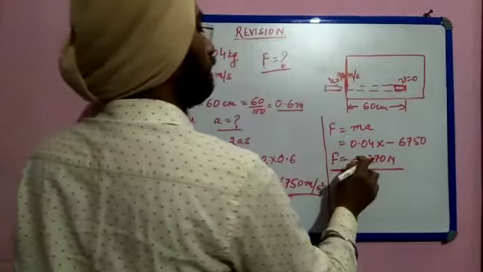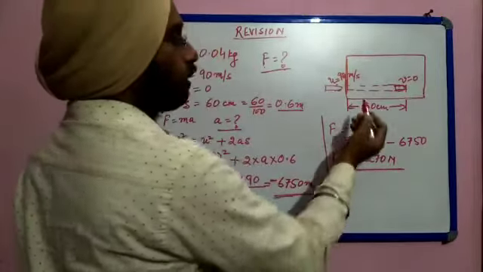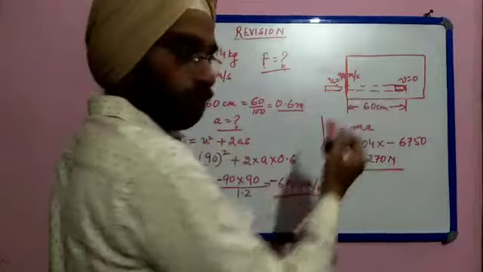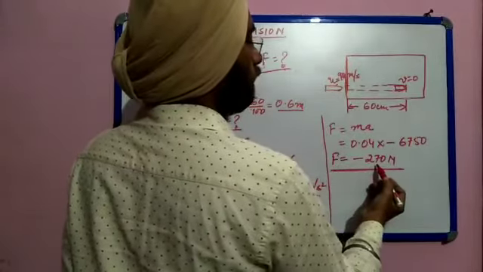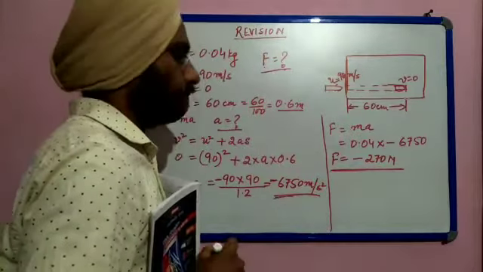This minus sign shows that the force exerted by the block is opposite to the direction of the movement of the bullet. So the force exerted by the block on the bullet is 270 Newton.